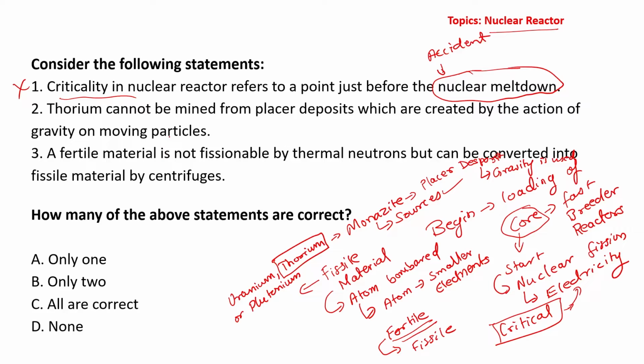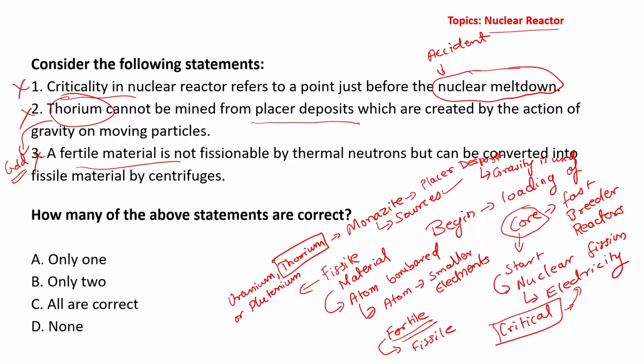Second statement, thorium cannot be mined from placer deposits. It can be, which are created by the action of gravity on moving particles. Absolutely not. Thorium, in fact not only thorium, even gold is mined through the placer deposit method. Third statement, a fertile material is not fissionable by thermal neutrons but can be converted into fissile material by centrifuge. This statement is also wrong.